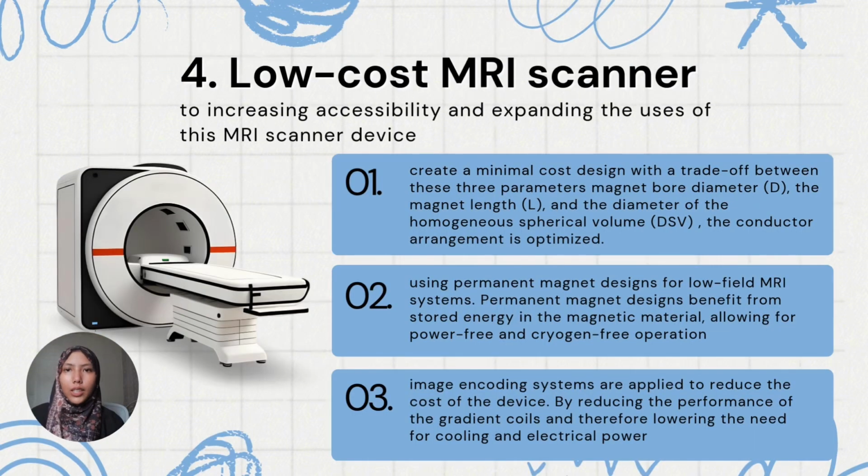PTx coil. The last one is the low-cost MRI scanner. This is used to increase the accessibility and expand the uses of the MRI scanner device. The first one is to create a minimal-cost redesign with a trade-off between three parameters, which are the magnet bore diameter, the magnet length, and the diameter of the homogeneous spherical volume. The second one is using a permanent magnet designed for low-field MRI systems. And the last one is that image encoding systems are applied to reduce the cost of the device.